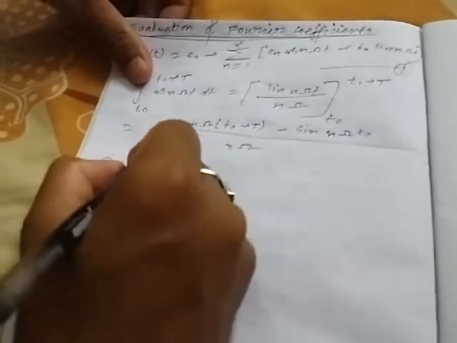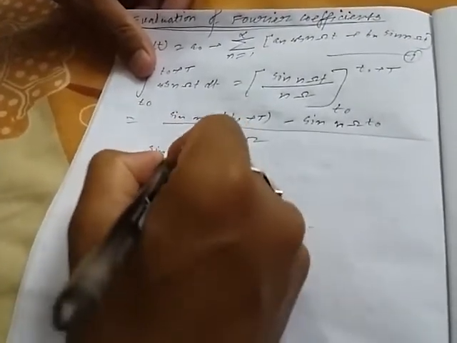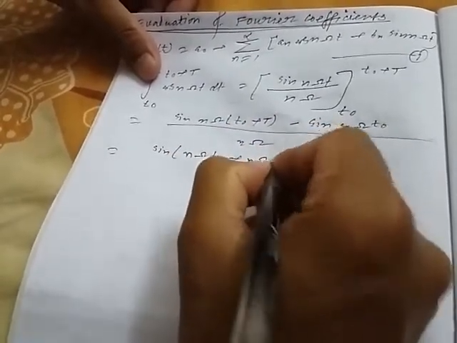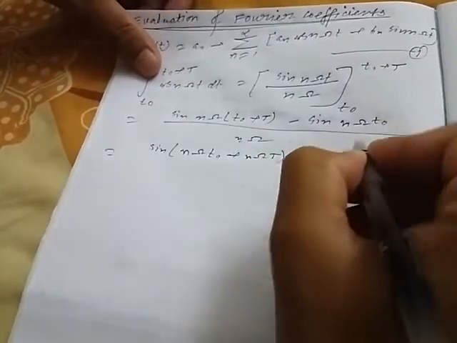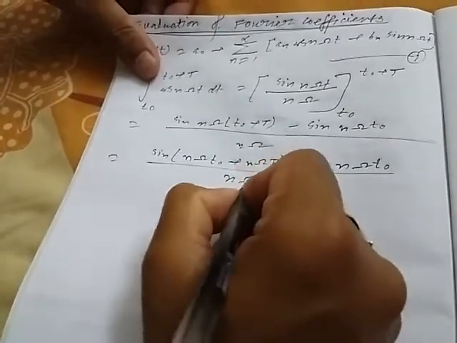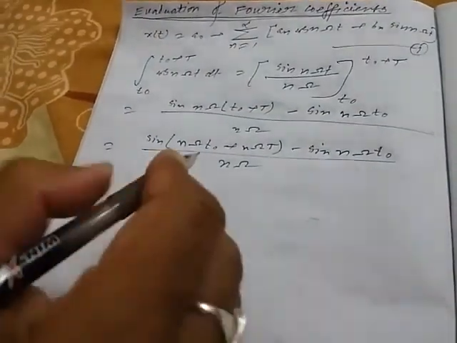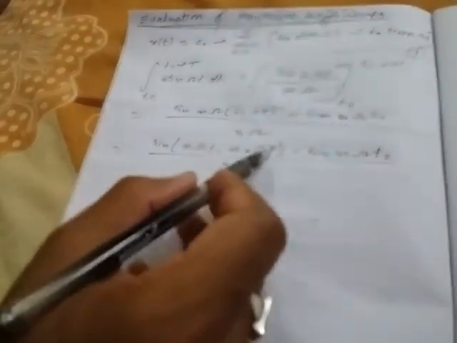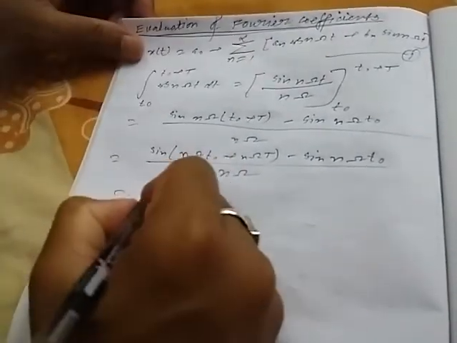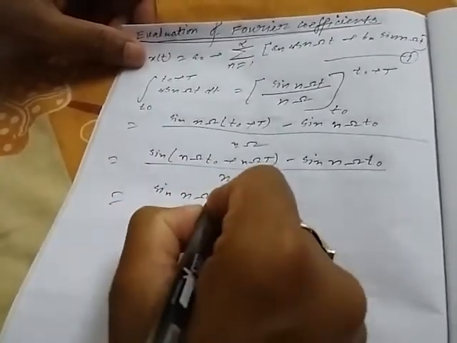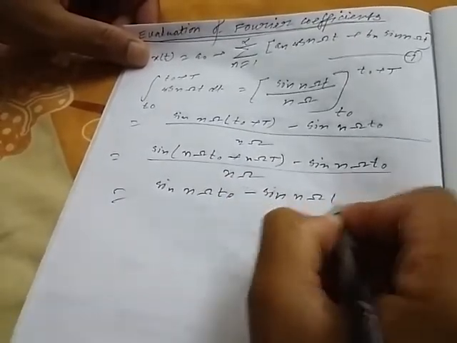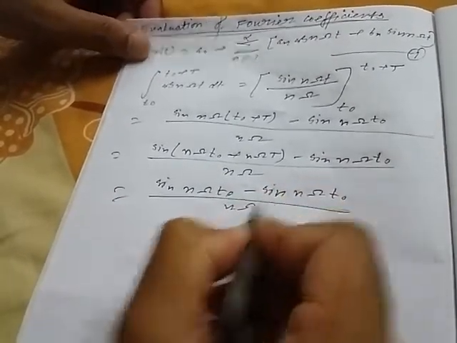So this will be equal to sin(n omega t0 plus n omega capital T) minus sin n omega t0, by n omega. Now, in case of a periodic function, capital T is the time period, and this will be equal to sin n omega t0 minus sin n omega t0, by n omega.